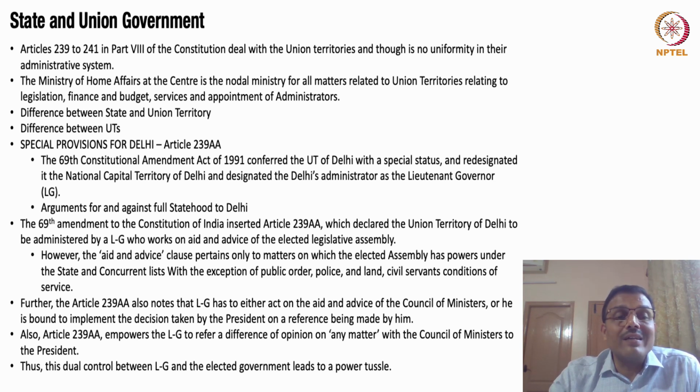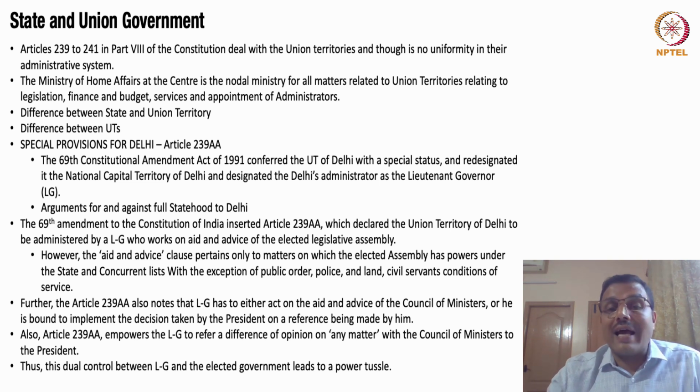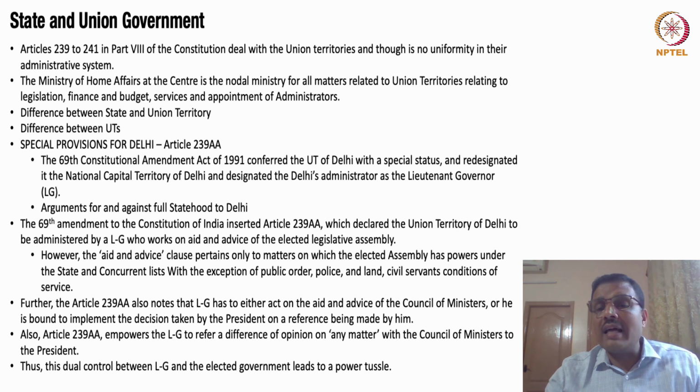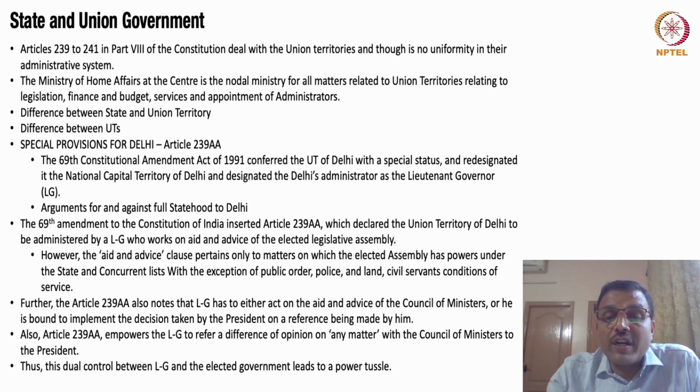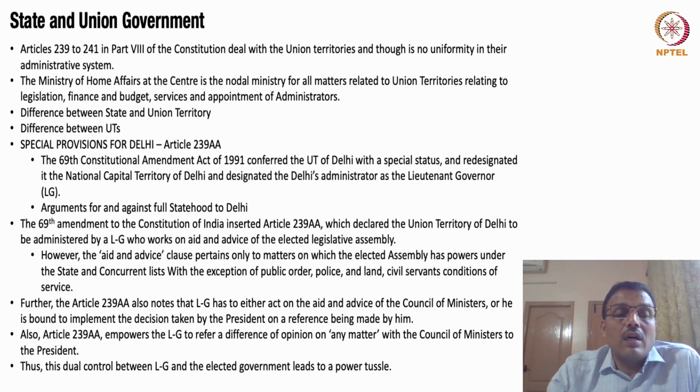However, I believe that the cultural, geographical, and economic stability of all states have to be ensured, and this, I think, is the responsibility of the Union of India. And the Union of India has to respect the structure of federalism in this country. And I think, in terms of the cooperative federalism model between the state and the center, it's very, very important that issues like the issue in Delhi have to be resolved as early and as quickly as possible.